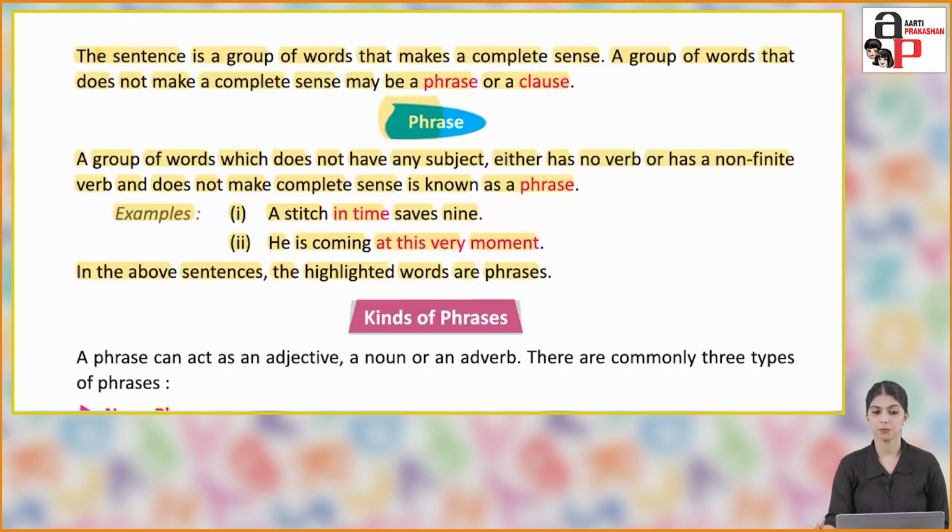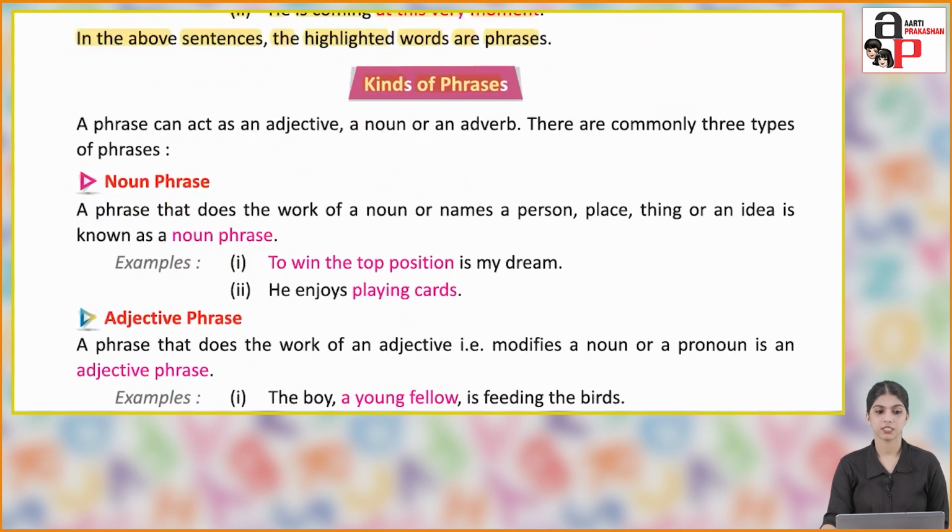So, in time and at this very moment are the phrases because these groups of words have no meaning on their own. That doesn't make a complete sense. Kinds of phrases. A phrase can act as an adjective, noun or an adverb. There are commonly three types of phrases.